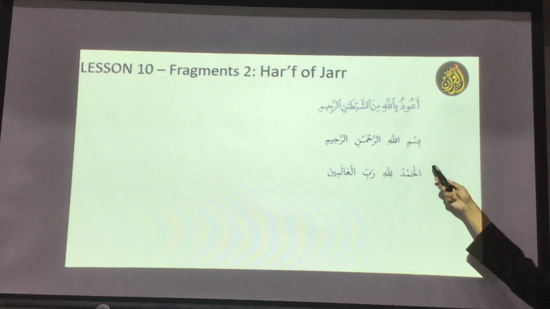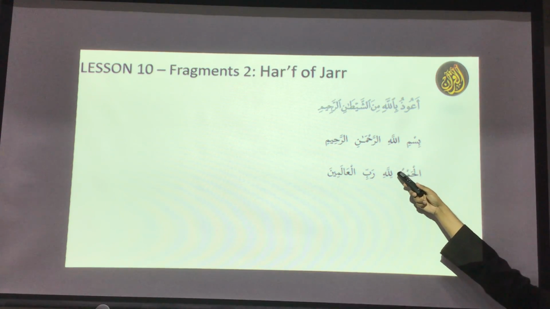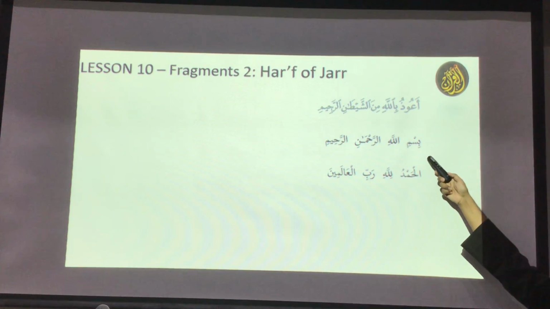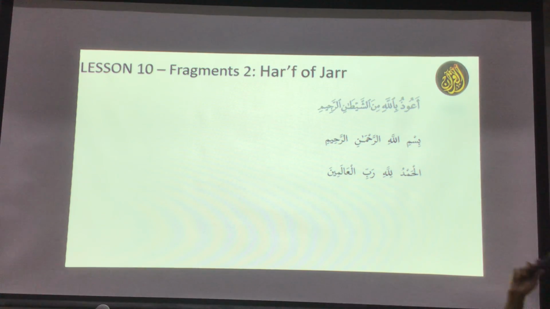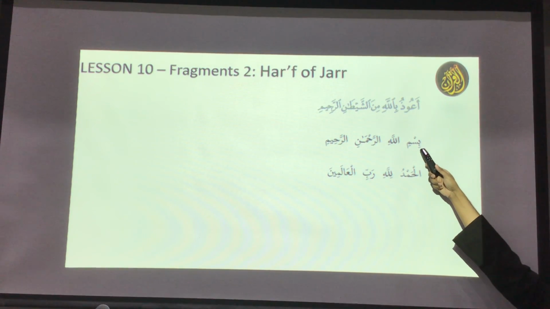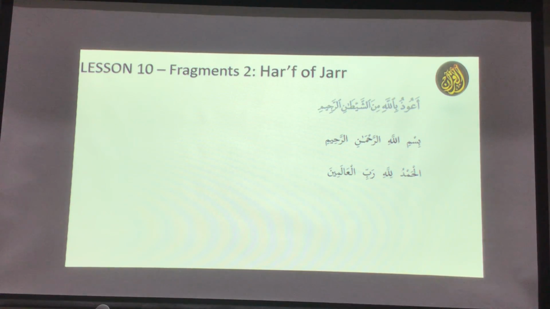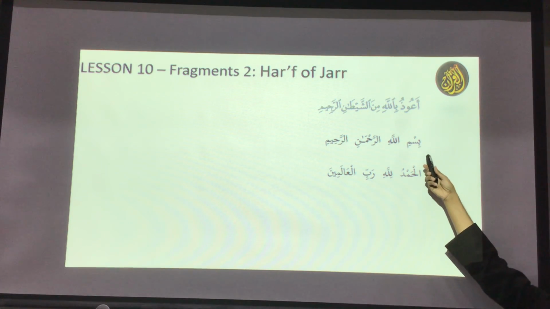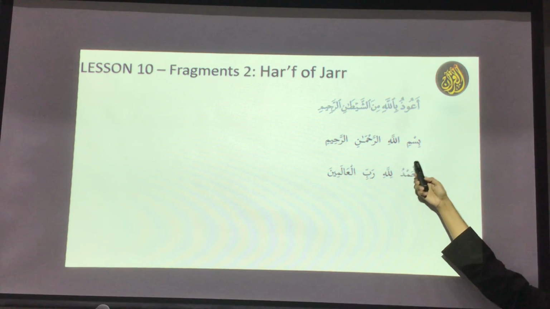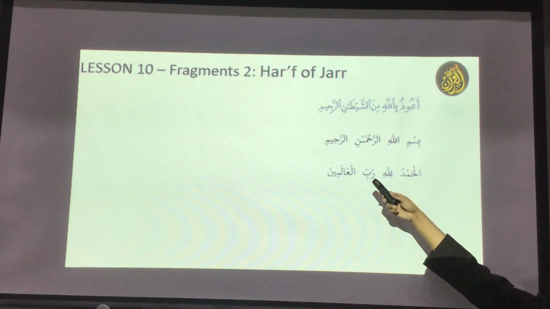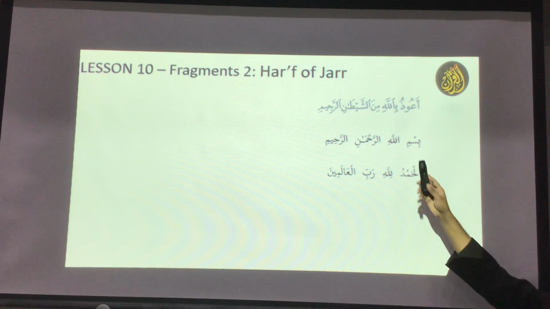Okay. Then Bismillahir Rahmanir Rahim. Brother Jahid, you tell me what is the harf here? Ba. So ba is not part of ism, which means name. That's why it's in the name of Allah. So when the ba connects with the ism, it becomes bismi. Bismi, okay? So ba means in the name or with the name of Allah. Bismillahir Rahmanir Rahim. There's no other harf here.